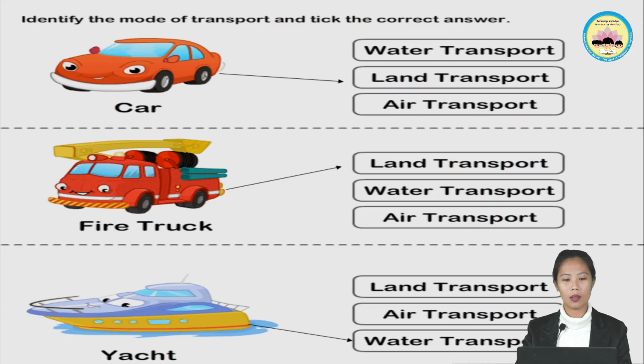Okay, what do you think is this? This is a car. Very good. Now spell it with me, car. C-A-R. Car. Now where do you think the car belongs? Water transport, land transport, or air transport? Does the car belong to water transport? Yes or no? No. Does the car belong to air transport? No. The car belongs to land transport or land transportation.